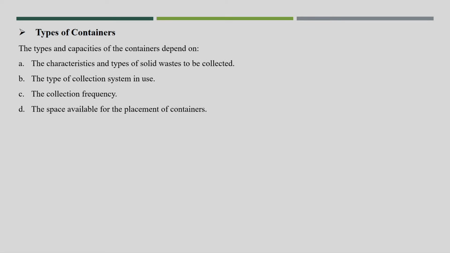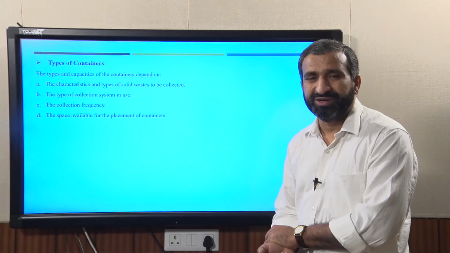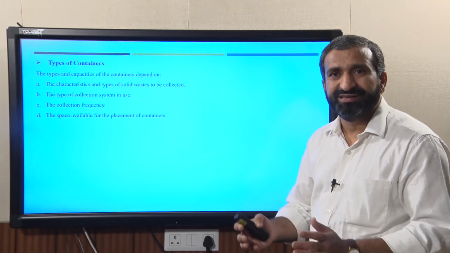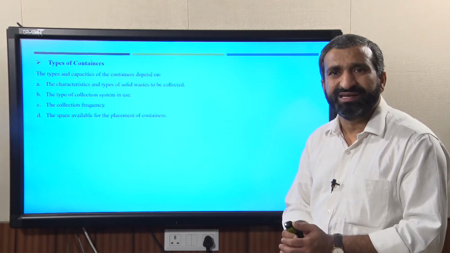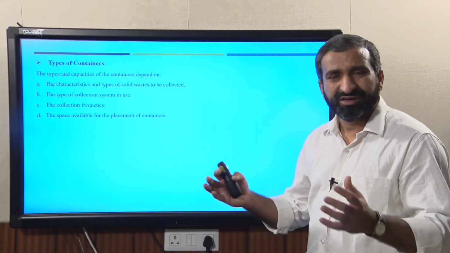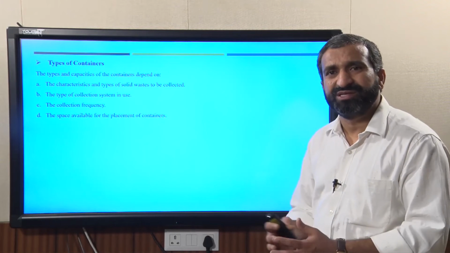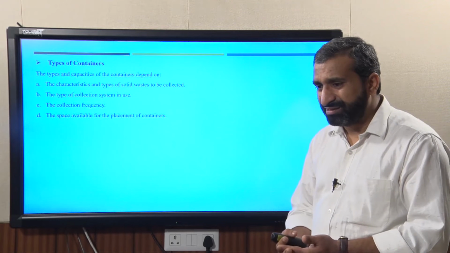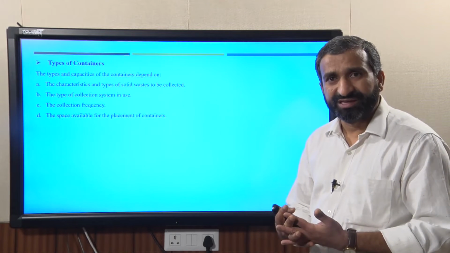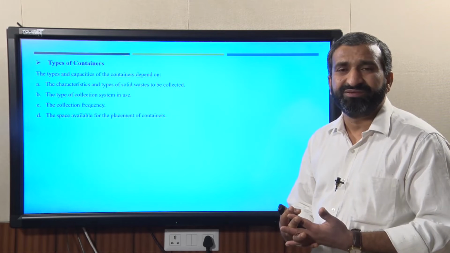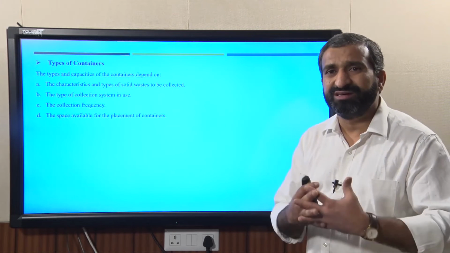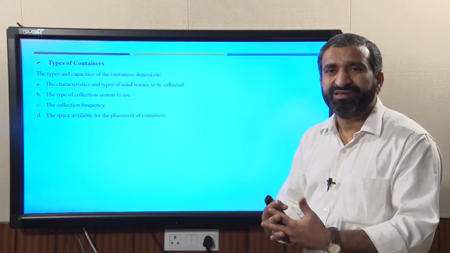This is also very important, type of container, because one of the costliest parts of entire solid waste management is the collection and transportation of waste. And some reports say that 80 to 90% of the entire fund available for solid waste management is required only for the collection and transportation of solid waste.